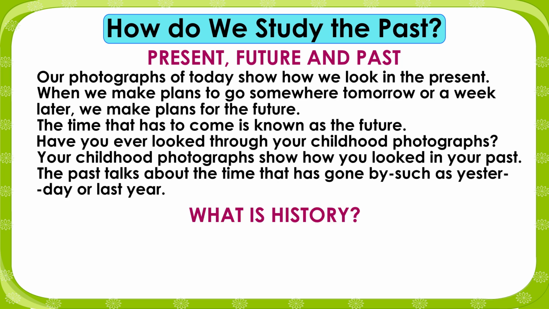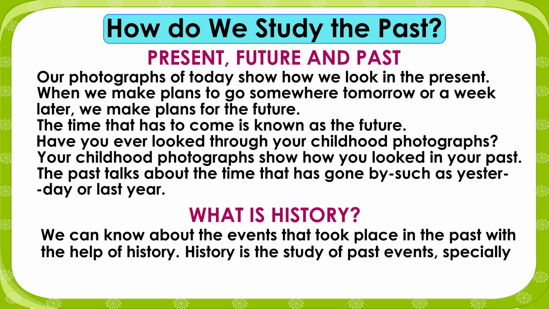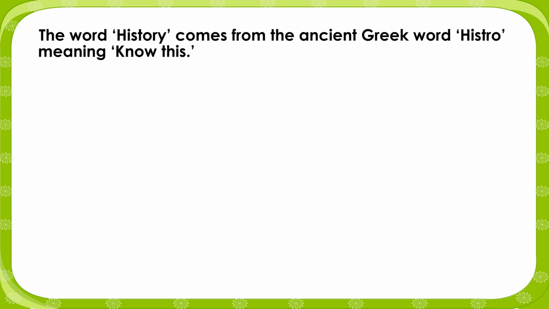What is history? We can know about the events that took place in the past with the help of history. History is the study of past events, especially the political, social, and economic development of a country or a nation. The word history comes from the ancient Greek word historia, meaning to know.